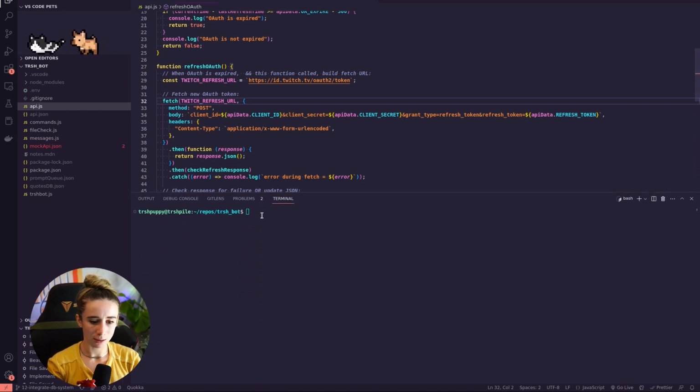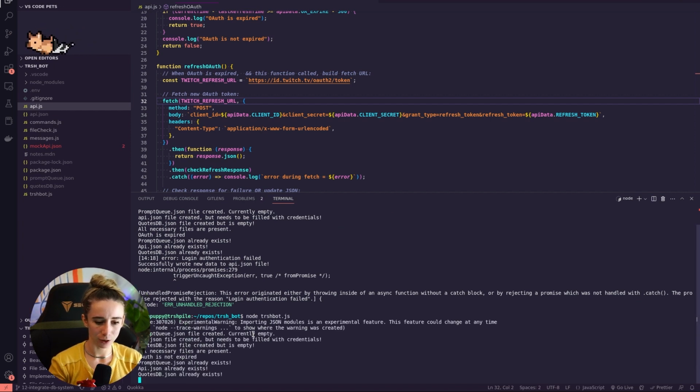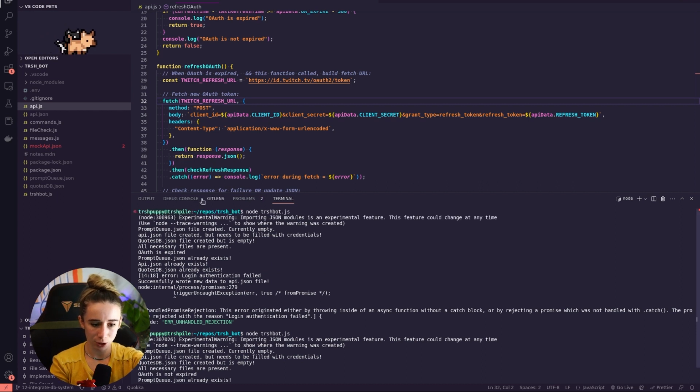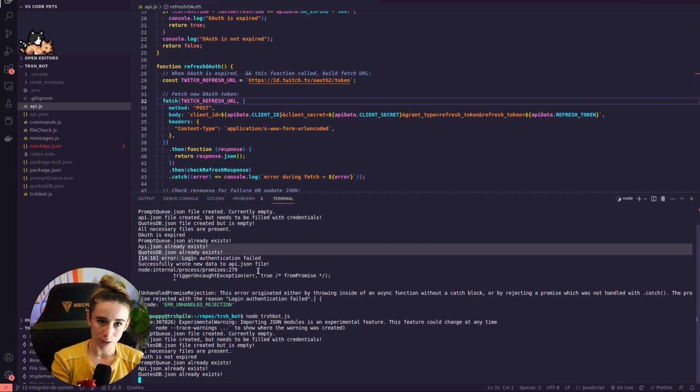If I were to ask TrashBot to run, you will see a bunch of stuff show up, right? So it crashes because I still have to automate one part of it I haven't gotten to yet. But if I run it again after that, basically what she did the first time she ran is she went and got me a new token because the one I had was expired. And that's where you see all this stuff. I have a bunch of strings telling me what's going on, and it crashes. But before it crashes, she got the new OAuth token for me.